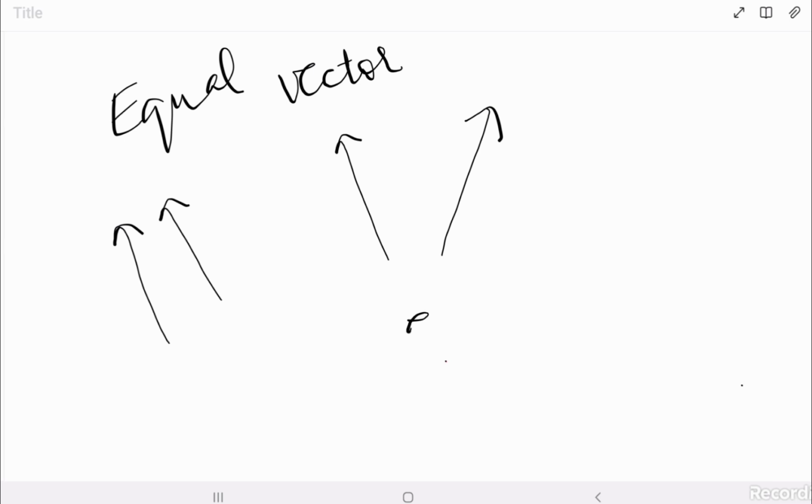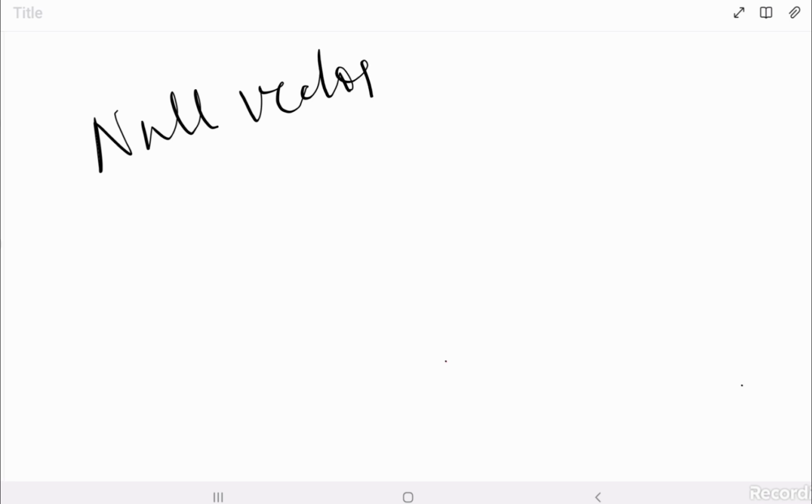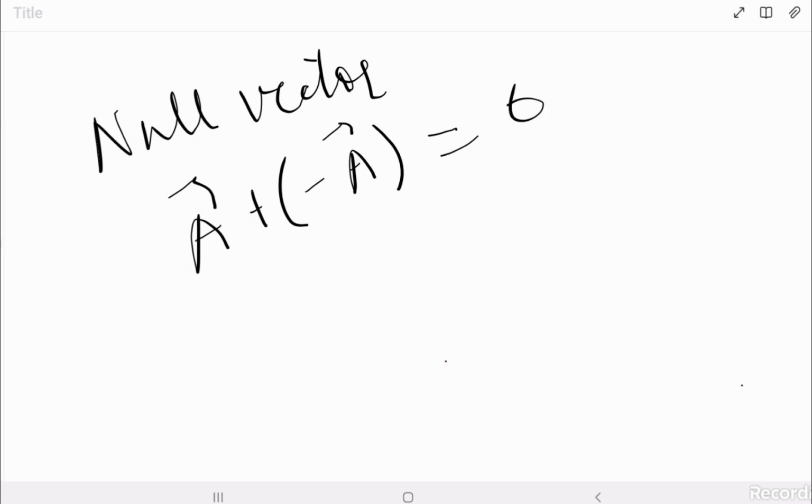So this is about equal vectors. Now we will talk about the null vector. A null vector is a vector whose magnitude is 0. If we take a vector and add its opposite, it gives us the null vector. If you multiply any vector by zero, you will get a null vector. So any vector which has 0 magnitude is known as a null vector.